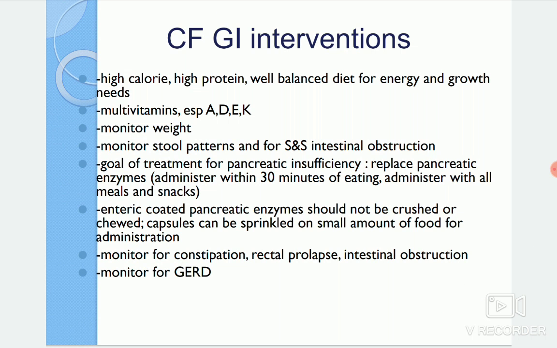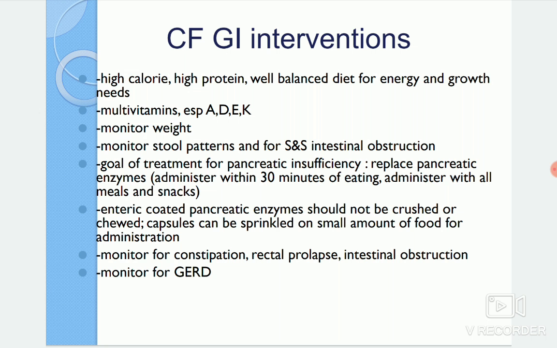It is usually available in a tablet format, so we can provide those pancreatic enzymes. Those drugs can be administered here. The administration should be done within 30 minutes of eating, and we can provide them with all meals or with snacks. Mainly with the fat containing food items we have to administer. An enteric coated pancreatic enzyme is also available.